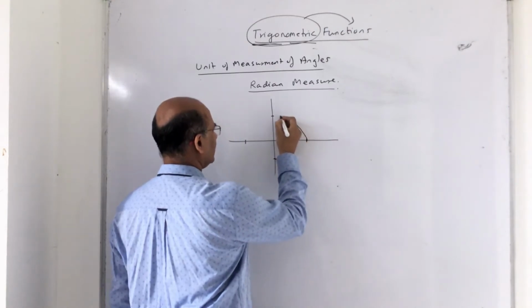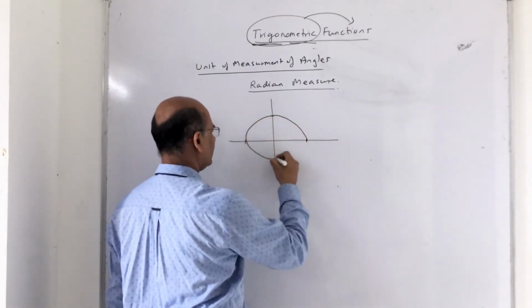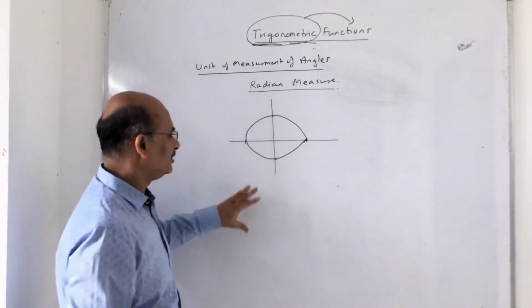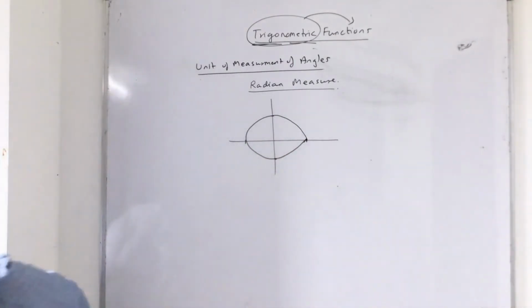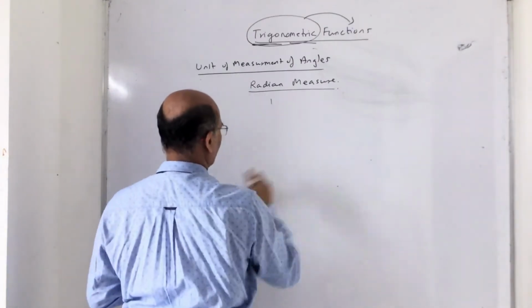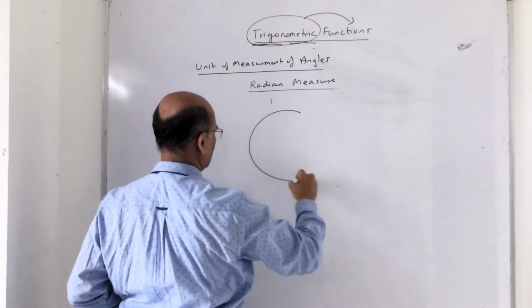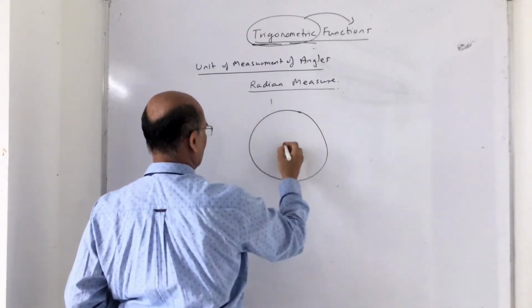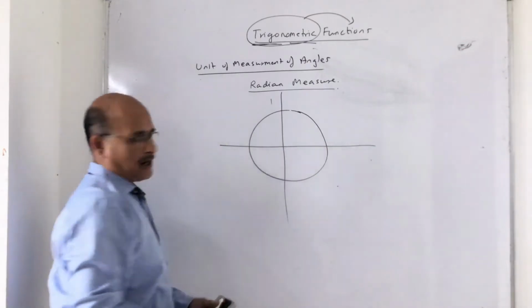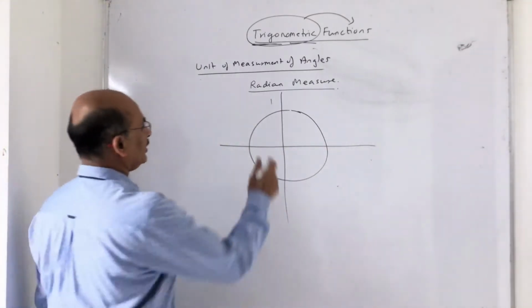A unit circle means the radius is 1. The drawing doesn't resemble a circle, so one second, I just want to make it a proper circle.